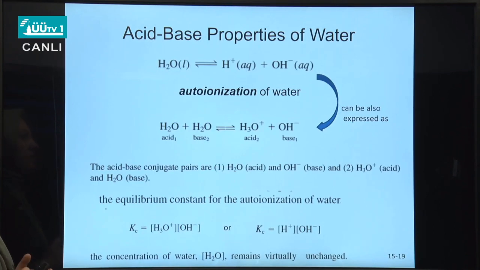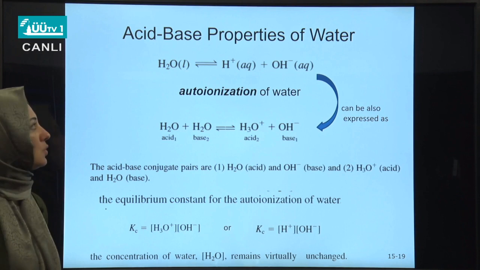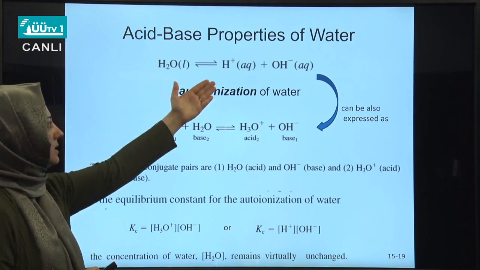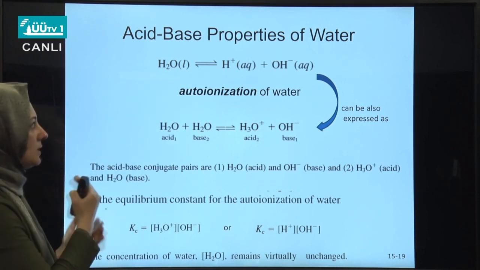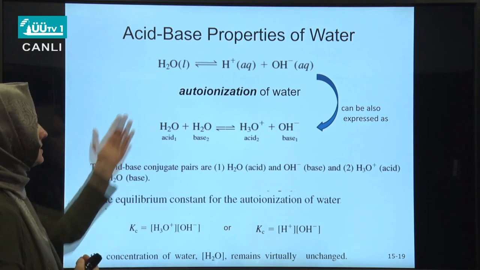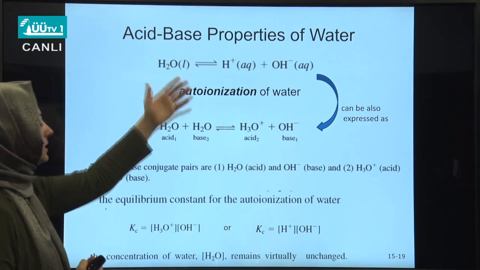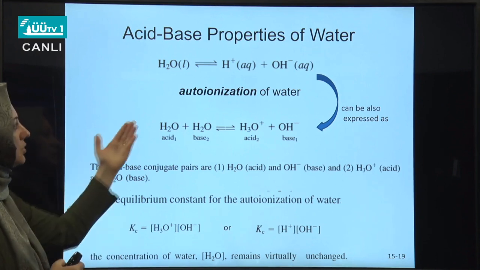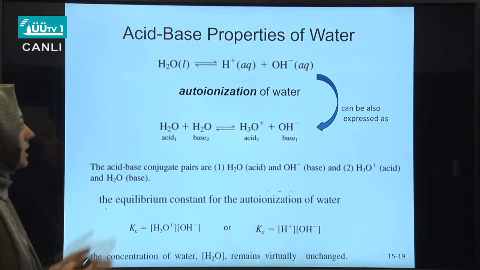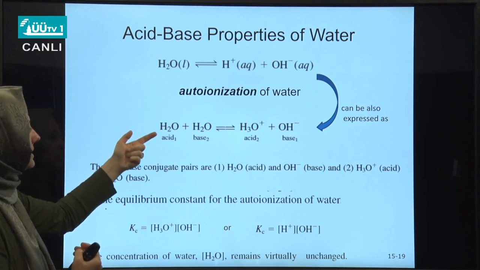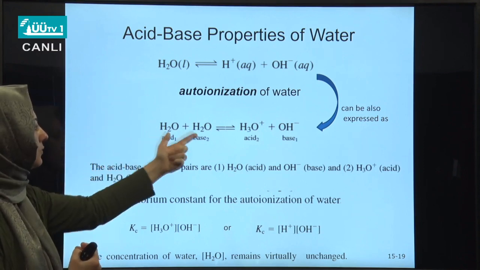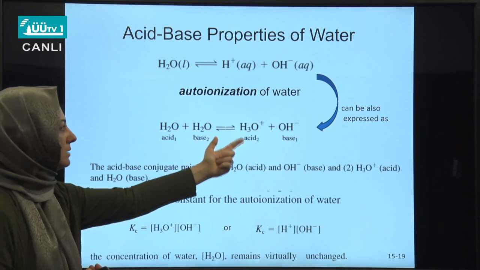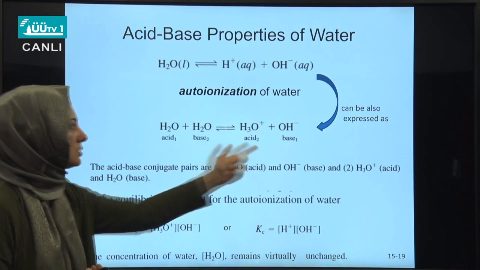How about the acid-base property of water? So water, as you see, is associated with hydrogen and hydroxide ions if dissolved, if it is expressed in ion formation. So this is actually autoionization of water. You can also visualize it like that. So two molecules of water can be combined to form hydronium ion and hydroxide ion. So these